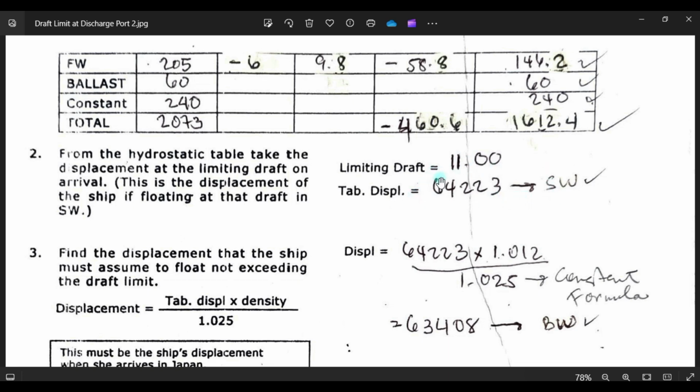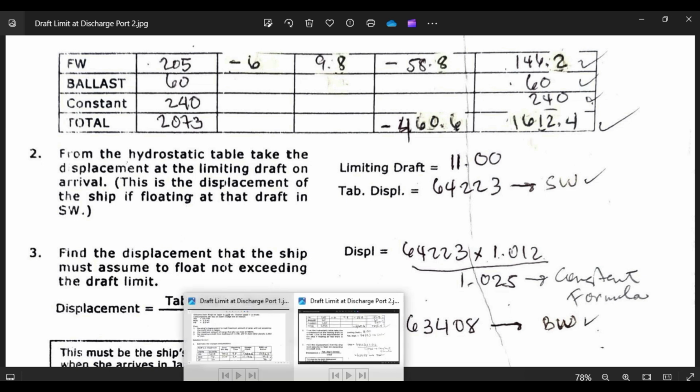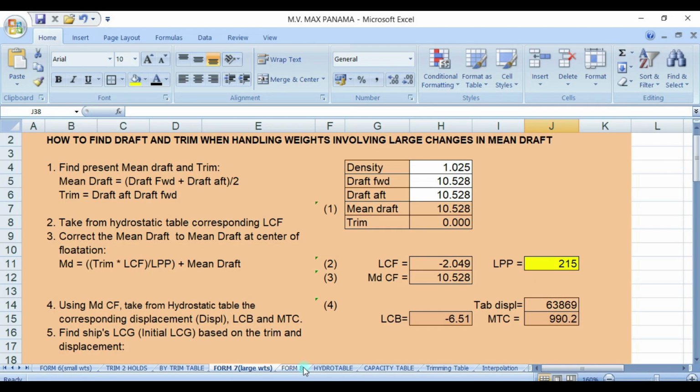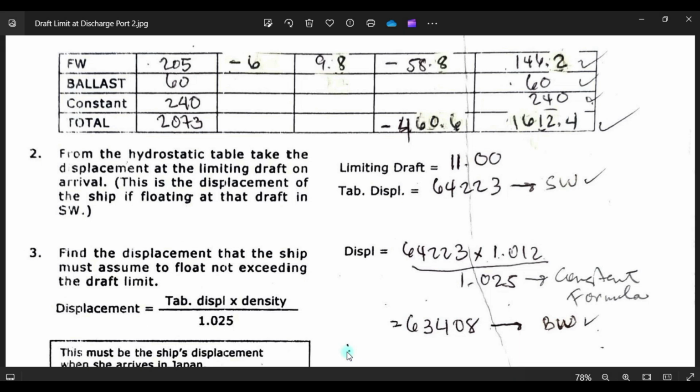Okay, so we check this one in the program. Say 11 meters. What will be his displacement in seawater? That will be 64223. This is this one, guys.